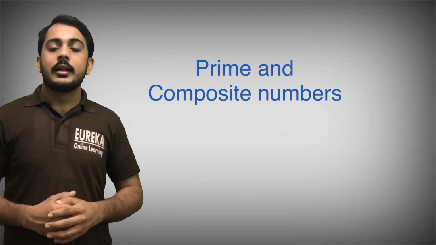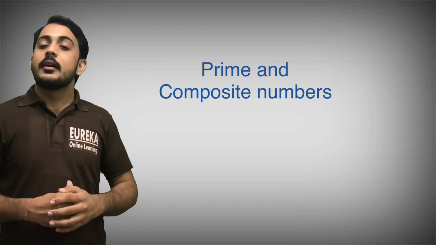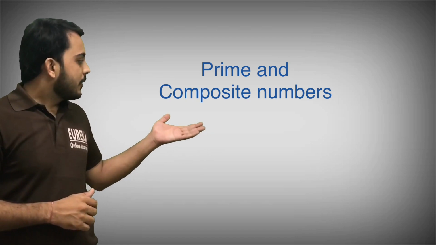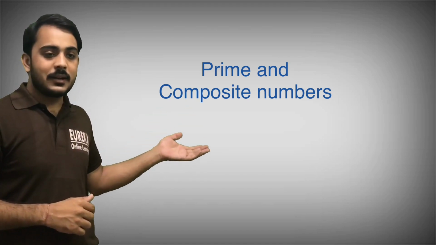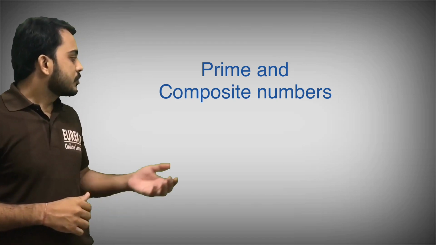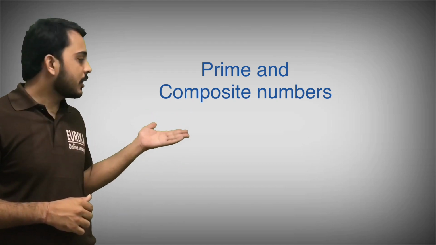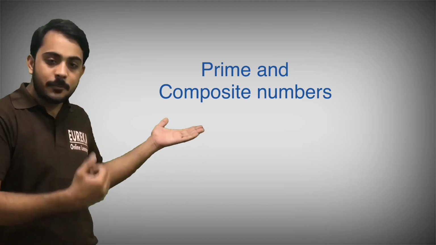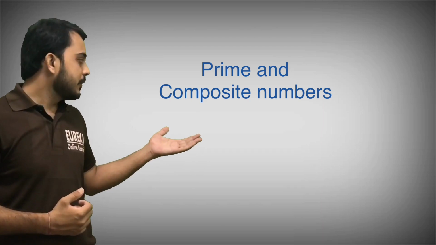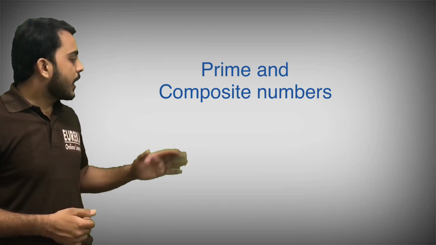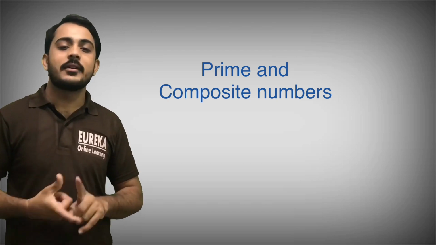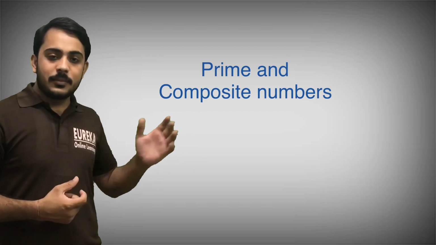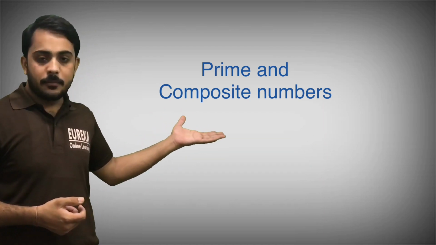Now I am explaining the prime and composite numbers. A number that can be divided by any other number is a composite number, and if a number cannot be divided by any other number, that will be a prime number, okay. Examples of composite numbers are 3, 6, 8, which are divisible by other numbers, that's why they are composite numbers. And examples of prime numbers are 2, 3, 5, 7, 11, 13, 17, 23, okay. All these are prime numbers, okay.